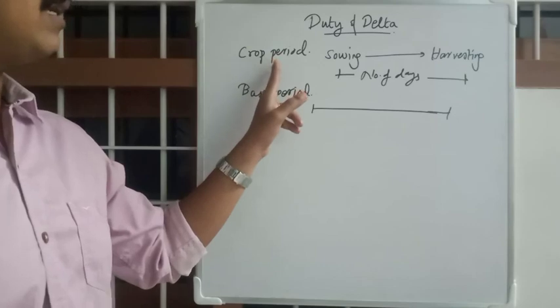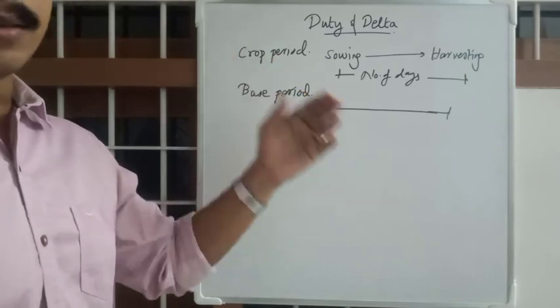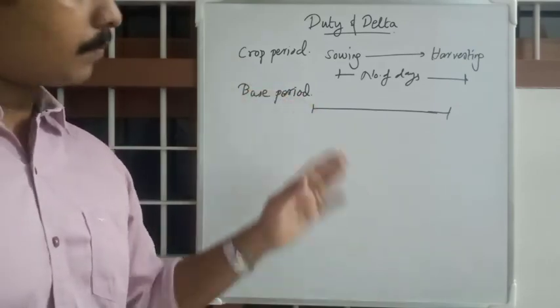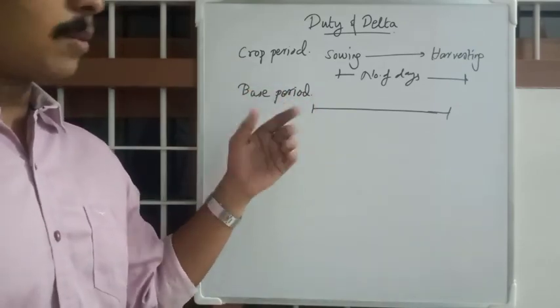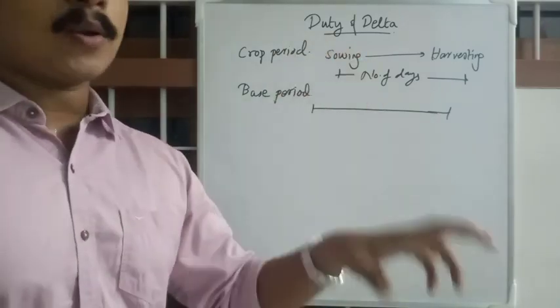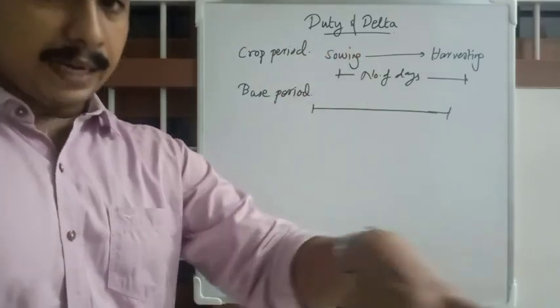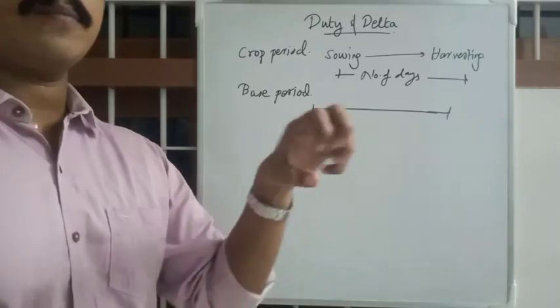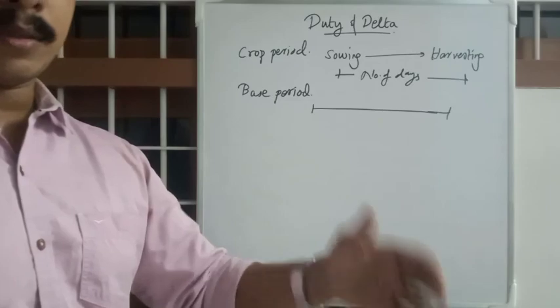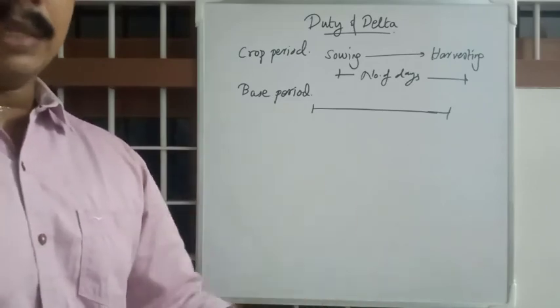Crop period, understand the thing and leave it there. Base period we will be using in the future. Suppose this coming Friday I am sowing this plant, but tomorrow I will be watering this particular land for ground preparation, for wetting the land, for better workability and everything.